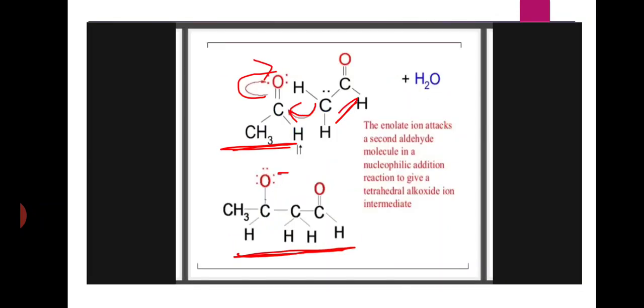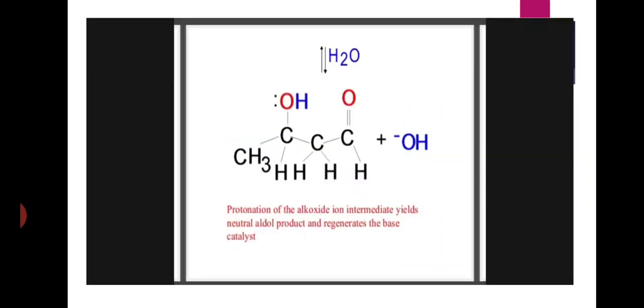The enolate ion attacks a second aldehyde molecule in nucleophilic addition reaction to give a tetrahedral alkoxide intermediate. The enolate ion attacks another carbonyl carbon and forms one alkoxide ion. That alkoxide ion is a tetrahedral alkoxide intermediate ion. Next, protonation of the alkoxide ion intermediate yields neutral aldol product and regenerates the base catalyst. This is the final step in aldol condensation reaction.